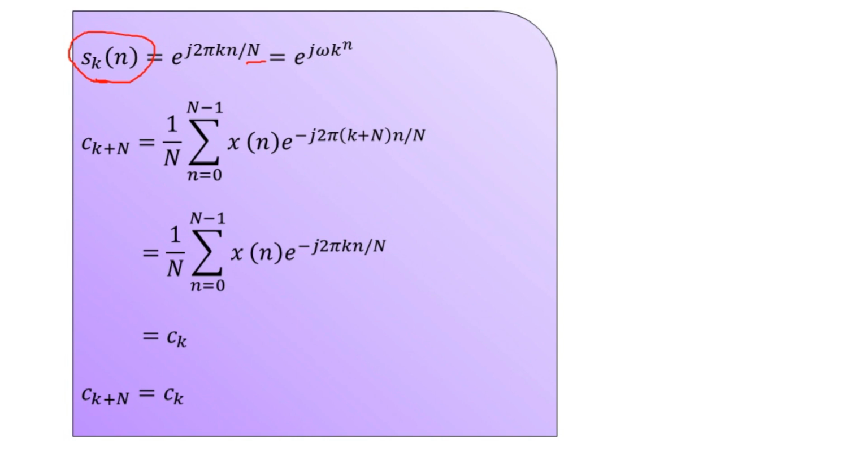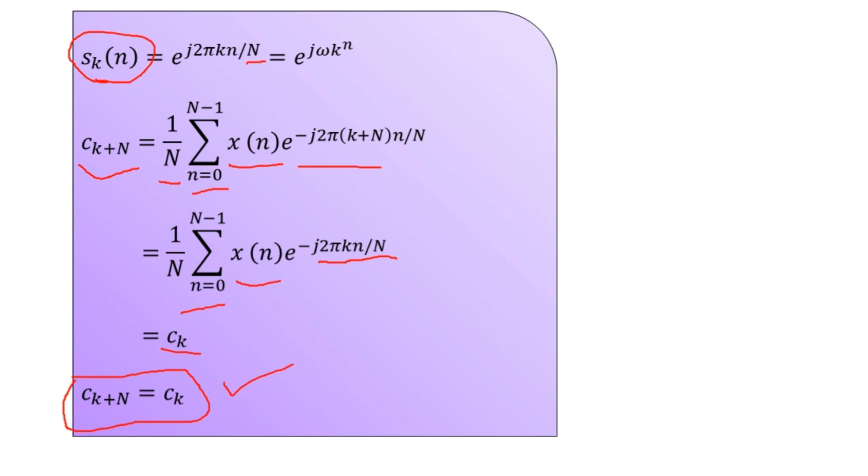As we have the periodicity here, the Fourier series representation also satisfies the periodicity condition, and hence we can express c suffix k plus N as 1 upon N, the summation small n equal to 0 to capital N minus 1 of x of n multiplied by e to the power minus j 2 pi in the bracket k plus capital N, bracket completed, multiplied by small n divided by N. The new form is 1 upon N as it is, the summation as it is for n equal to 0 to capital N minus 1, x of n multiplied by e to the power minus j 2 pi k small n divided by capital N. This we can represent as c suffix k, which satisfies the periodicity condition in the simplest representation.